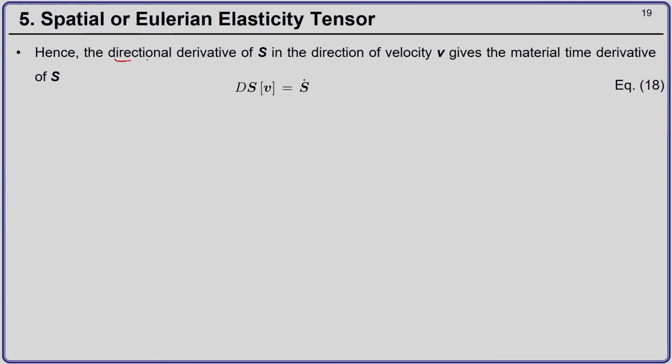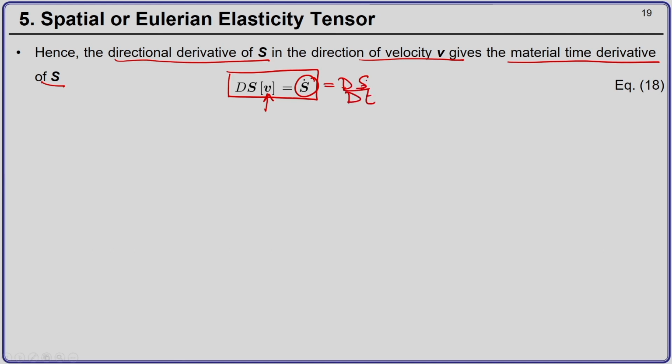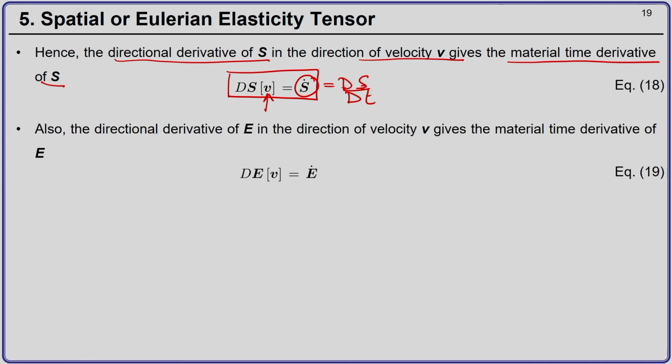The directional derivative of the second Piola-Kirchhoff stress tensor in the direction of velocity v gives you dS by dt, the material time derivative of S. Similarly, the directional derivative of the Green-Lagrange strain tensor in the direction of velocity v gives you dE by dt, the material time derivative.